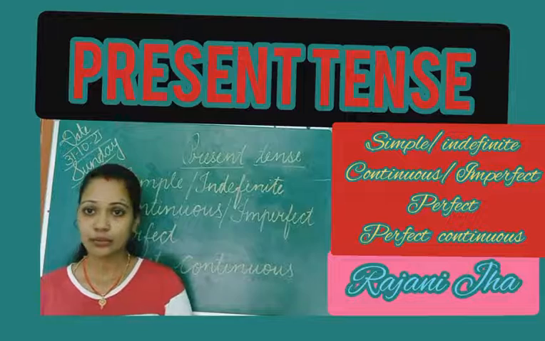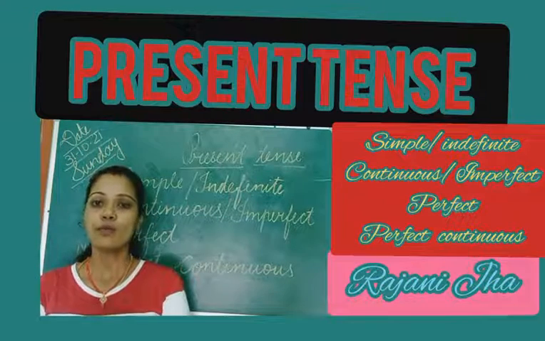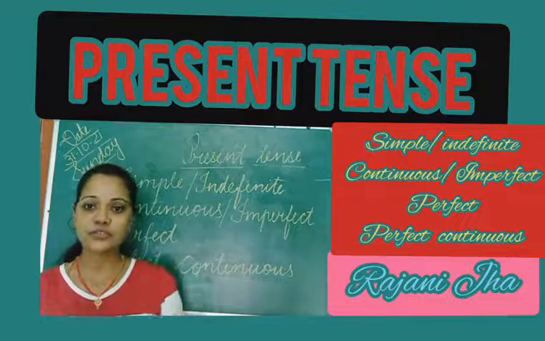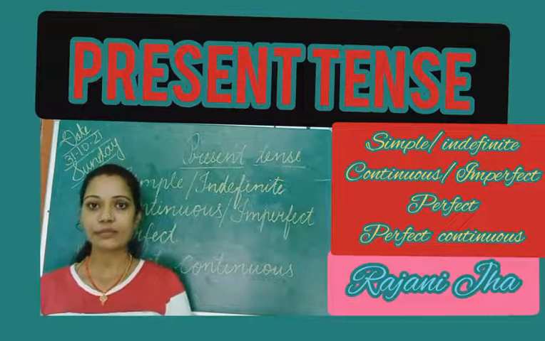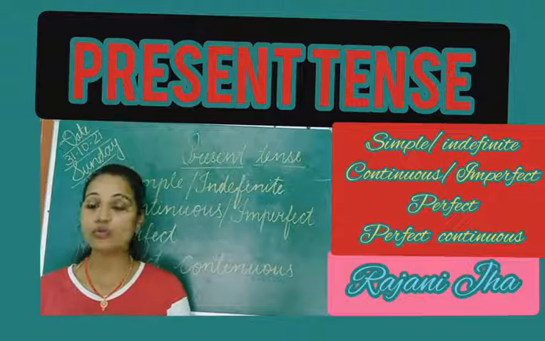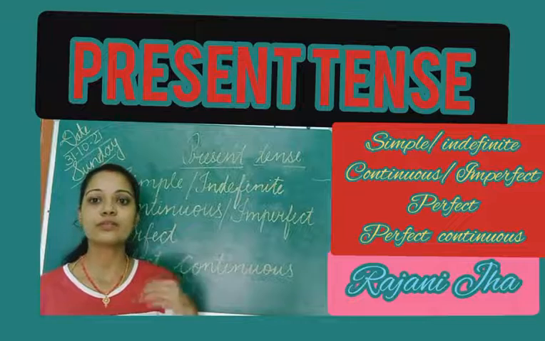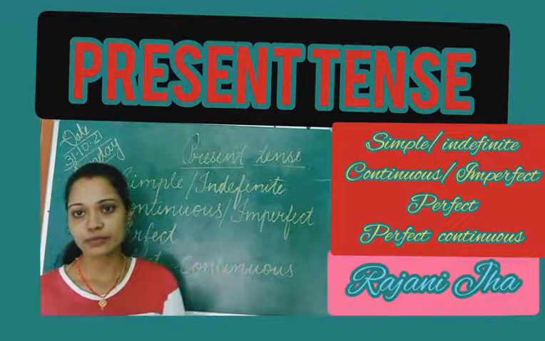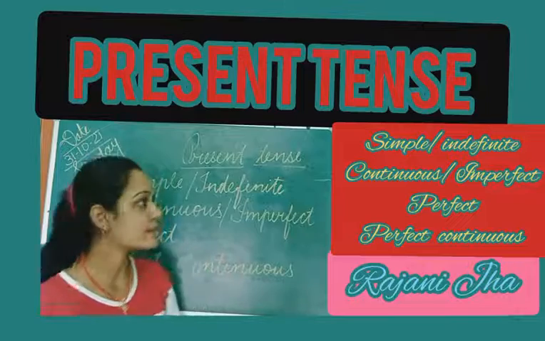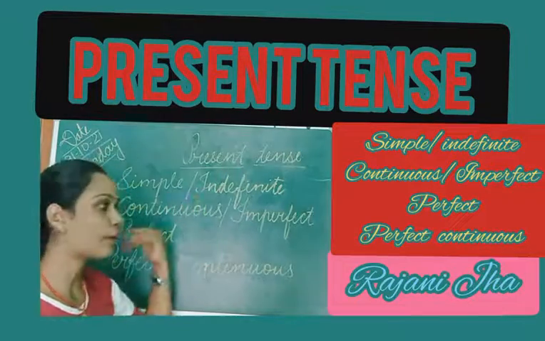Now, I had already told that each part of tense is divided into four parts, and it has its terms, structure and rules, which we will study in detail. Then we will be able to understand what tense is and how to utilize it. So, first of all, in this session, we will come to know about the structure and everything in detail about present tense. You can look at the board that present tense has four parts.